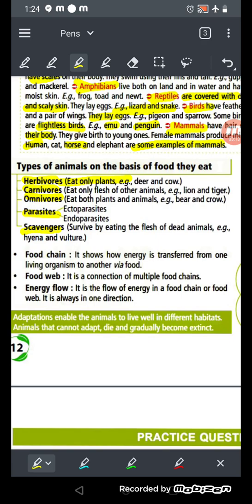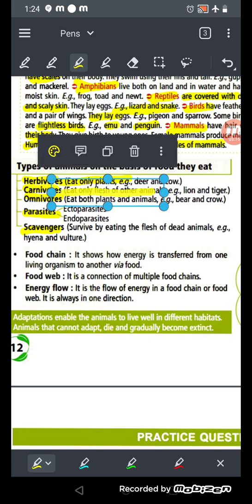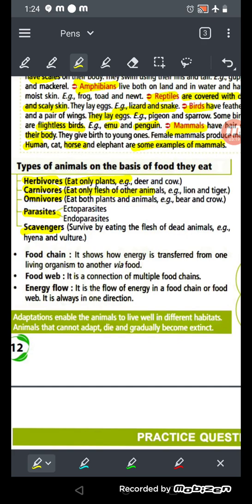Carnivorous animals eat the flesh of other animals, like lion and tiger. They don't eat plants. Omnivorous animals eat both plants and animals, like bear, crow and human as well. We eat meat, egg and fish, which are animals, and vegetables and fruit, which are plants.